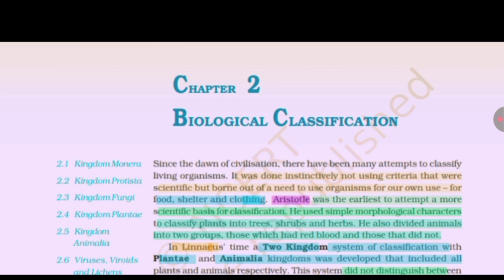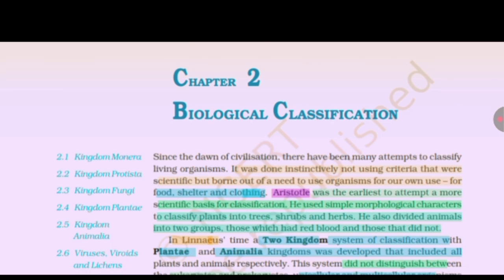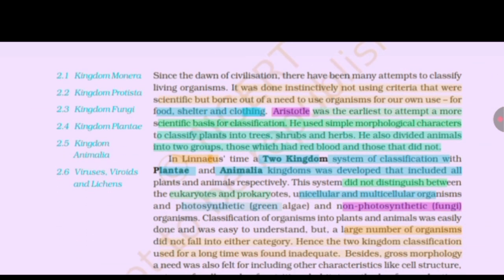He used simple morphological characters to classify plants into trees, shrubs, and herbs. He also divided animals into two groups, those which had red blood and those that did not. In due course of time, a two-kingdom system of classification with Plantae and Animalia kingdoms was developed that included all plants and animals respectively. This system did not distinguish between the eukaryote and prokaryote, unicellular and multicellular organisms, and photosynthetic green algae